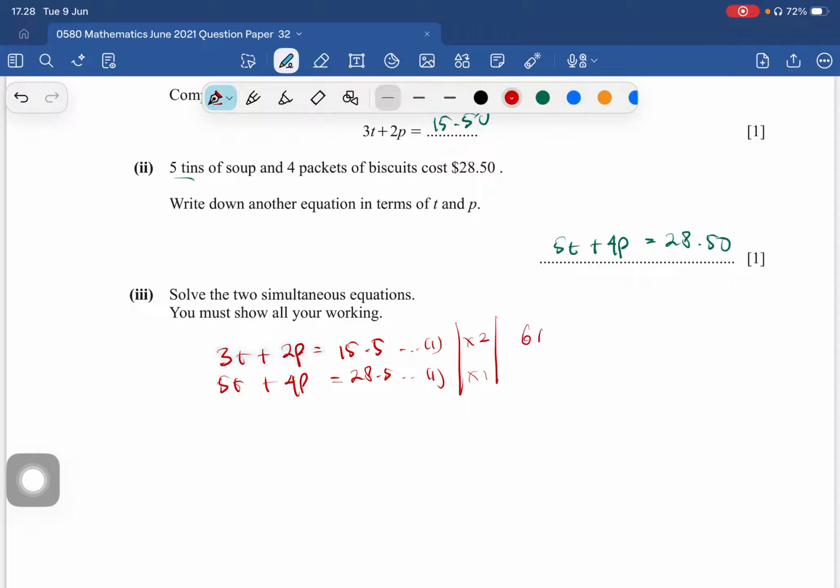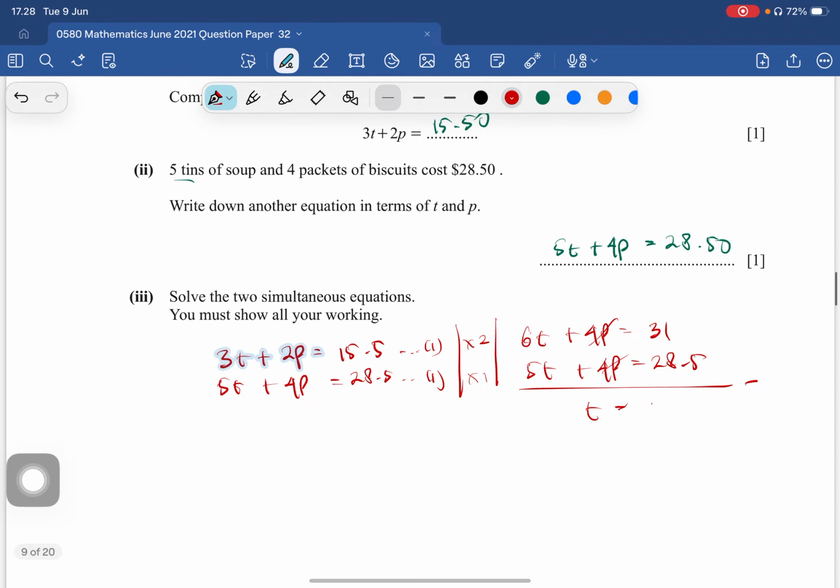So it's going to be 6t plus 4p, and then 15.5 we multiply by 2 is 31. So it's 5t plus 4p equal to 28.5. Let's minus it. 6t we minus by 5t is only t remaining. Here the p disappears. So 31 we minus by 28.5. So we got t equal to 2.5.